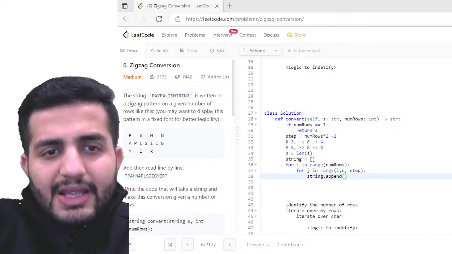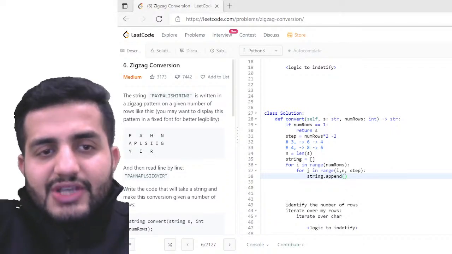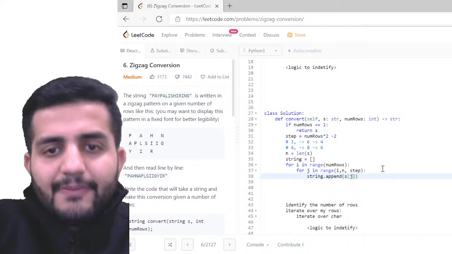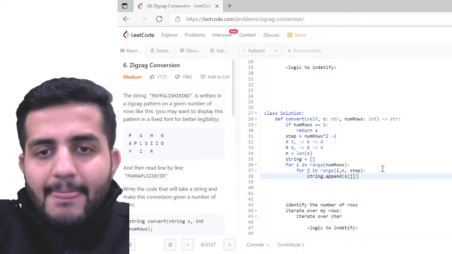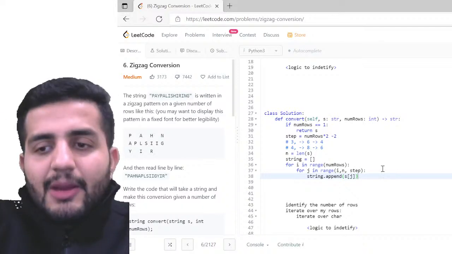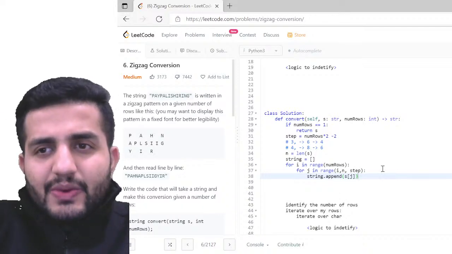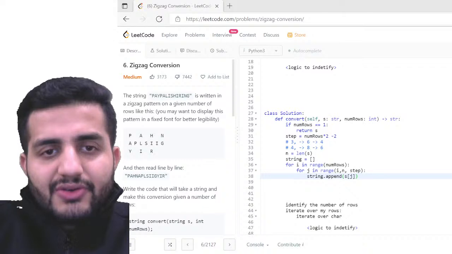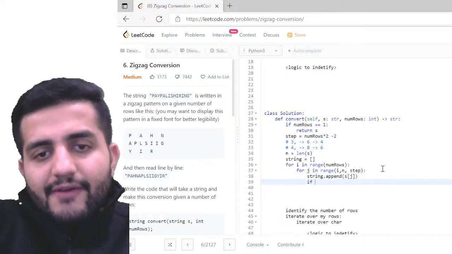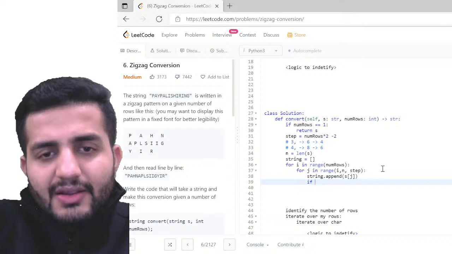I'm going to append each individual jth element of my string, so string of j. I'm finding my j from the steps, and then I'm going to append my individual characters on top of my strings. Then I'm going to do an if here.